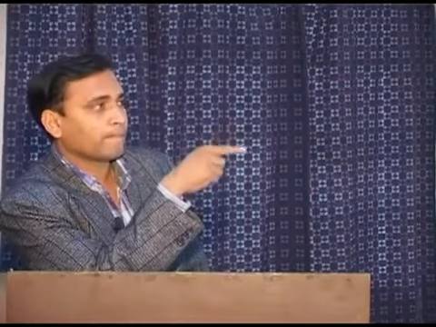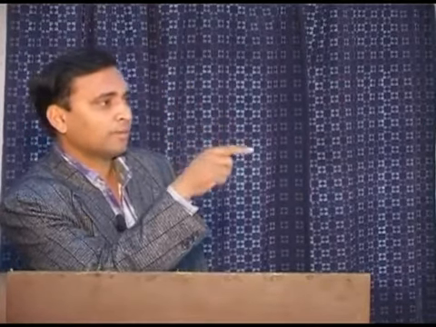Types of intrafusal muscle cell: dynamic bag, static bag, and nuclear chain. What are all these things? Dynamic bag means these fibers move after getting a stimulus from the gamma motor neuron.